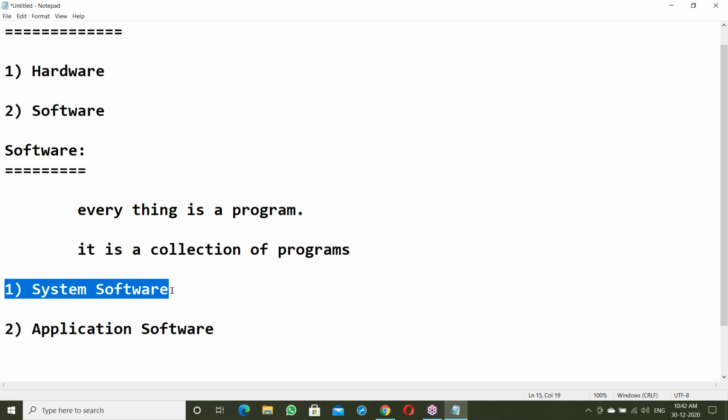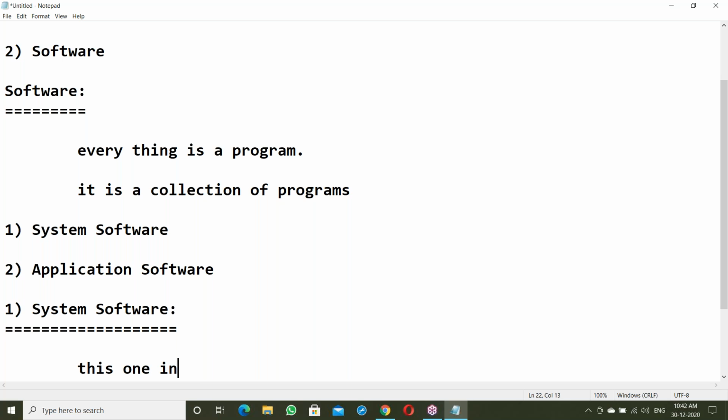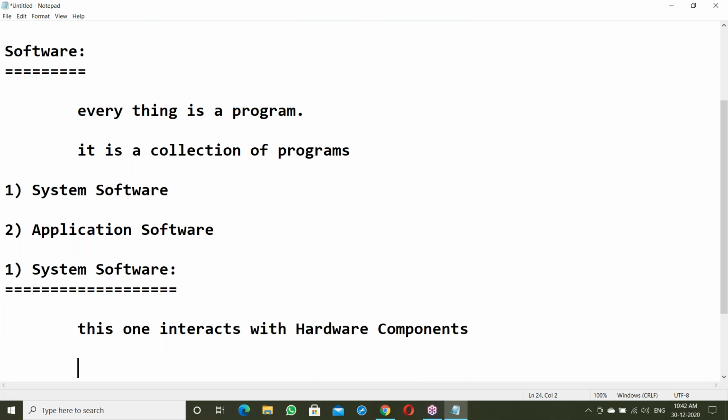Before going to application software, let us see something about system software. So what is system software? System software interacts with the hardware components.